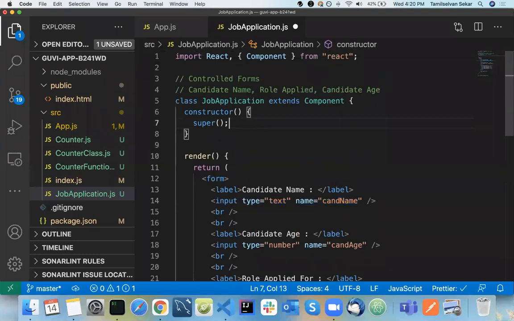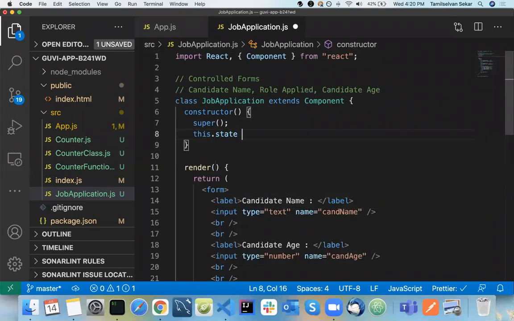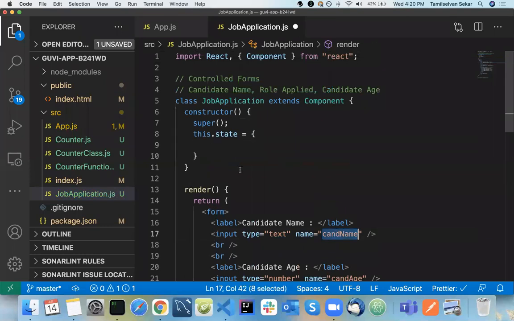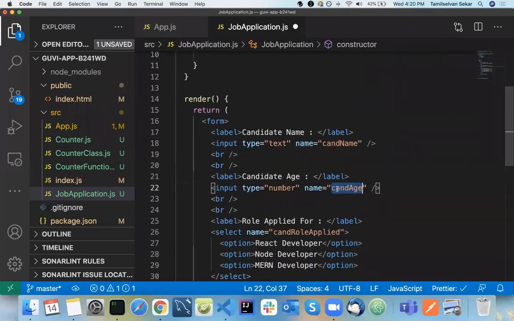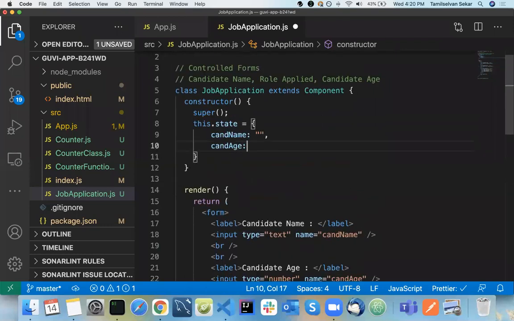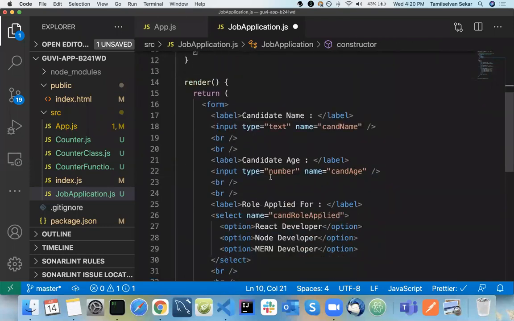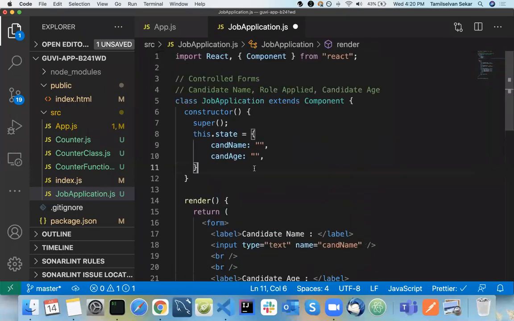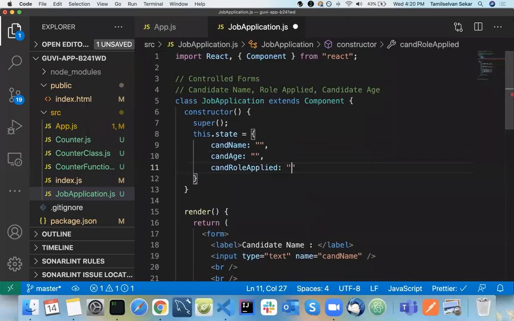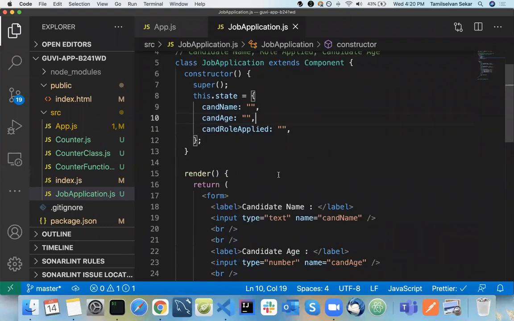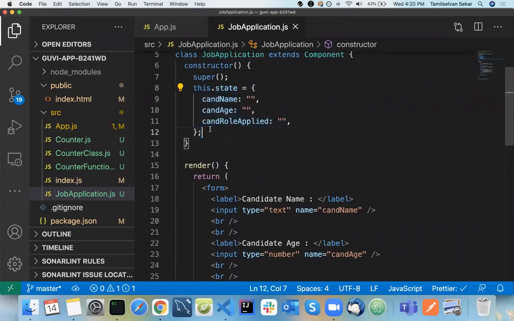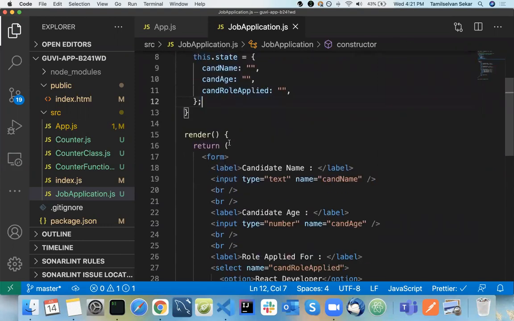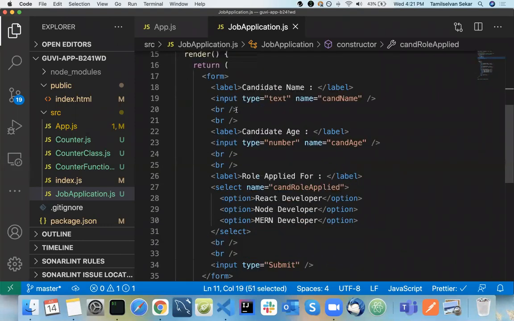So I will have this.state, and I can have the same names: candidateName equal to empty, since initially the form will not be filled, candidateAge empty, and candidateRoleApplied, again empty, simple. So I just have a state here with three values. I'm going to use this state to control each and every form field.